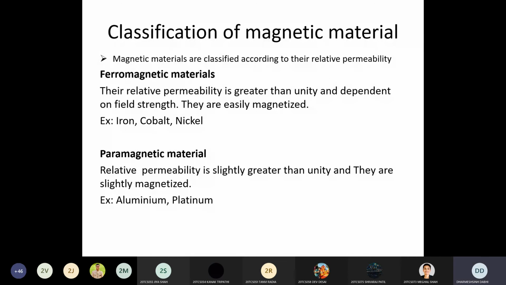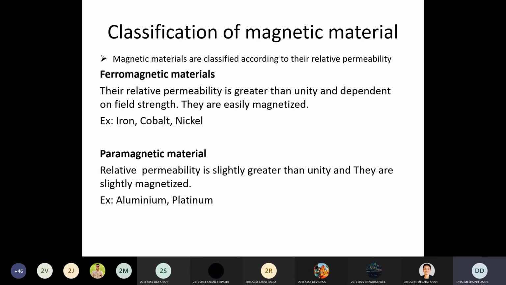That's why we can say that its permeability is more. So what materials have this characteristic? For example iron, cobalt, and nickel. We call these ferromagnetic materials because when you provide the MMF to any one of these materials, you get more flux lines passing through it very easily with less magnetomotive force. So that is called a ferromagnetic material. It is the same like an electric circuit.